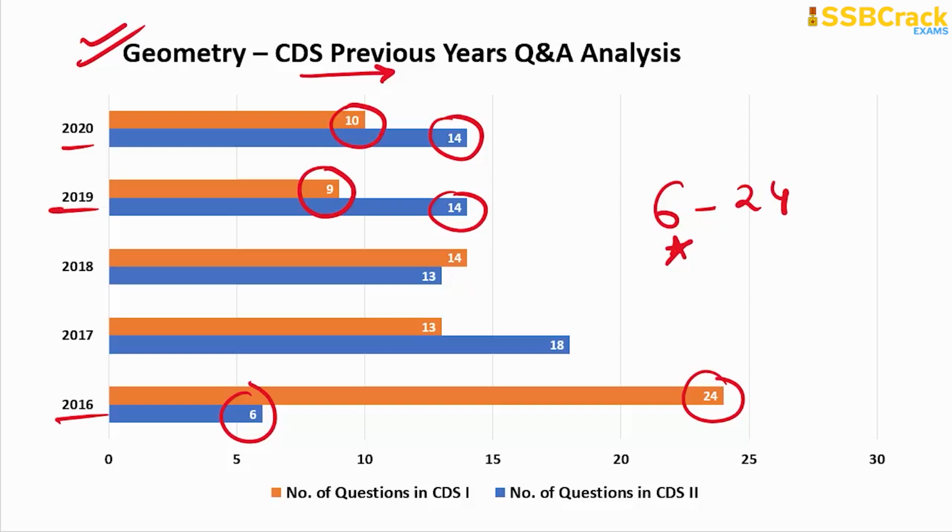In the later years also you can see the number of questions were good, 9, 10, 13, and sometimes 14 and 18 questions. So a good number of questions can be expected, between this range of 6 to 24, on the topic of geometry in your upcoming serious mathematics section.